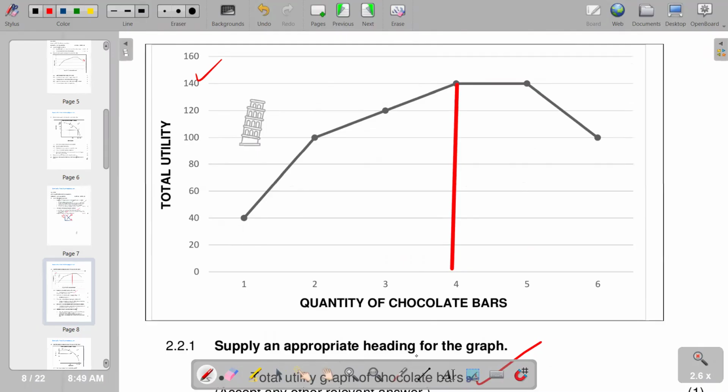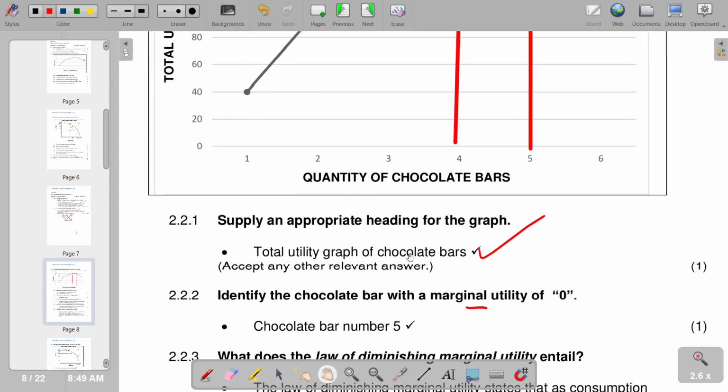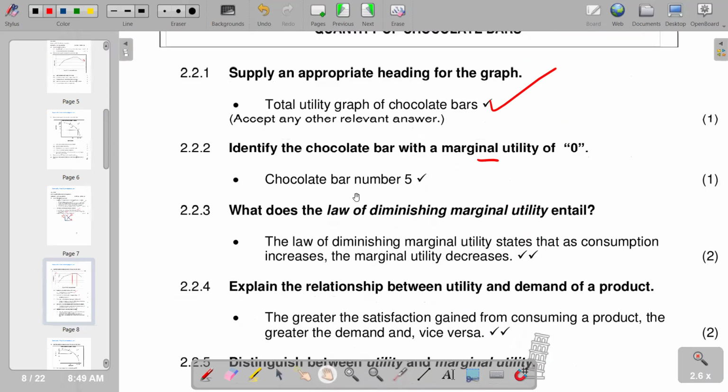And then again, you check the fifth chocolate bar, which is at this point. We also have a total utility of 140. So by consuming the fifth chocolate bar, the total utility is not changing. So it means our marginal utility is 0. So we are saying the 5th chocolate bar, exactly as we have chocolate bar number 5.